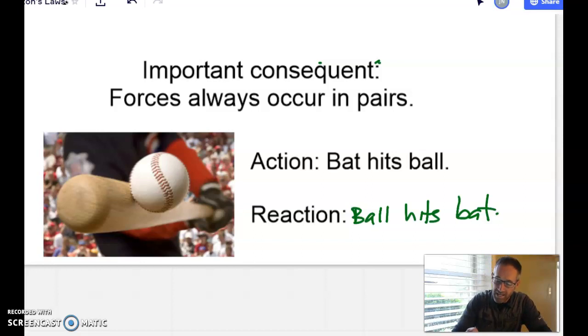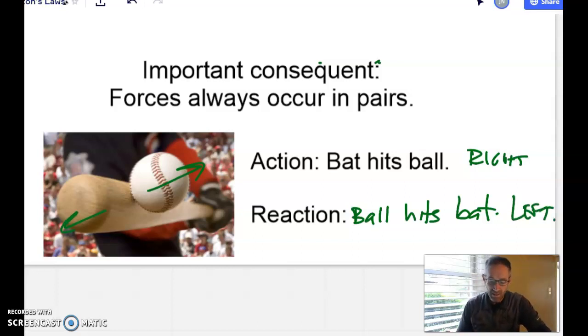You could put directions on there. You could say the bat hits the ball to the right, and so the ball hits the bat to the left. It's as simple as that. And so any force that you can think of as one force on another object is going to have a reaction to it, including gravity.